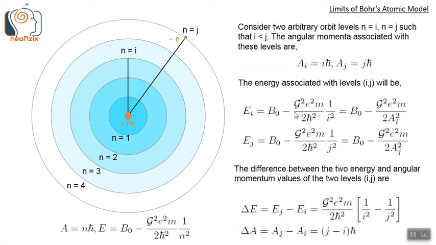The difference between the two energy and angular momentum values of the two levels i and j are this: delta E is Ej minus Ei, delta A is Aj minus Ai. So delta E we get as g square e square m by 2h bar square into 1 by i square minus 1 by j square. So if i and j are the levels, this is how the energy difference between those levels behaves. And delta A is nothing but j minus i times h bar, which is just linear. It's a linear function of the difference j minus i.